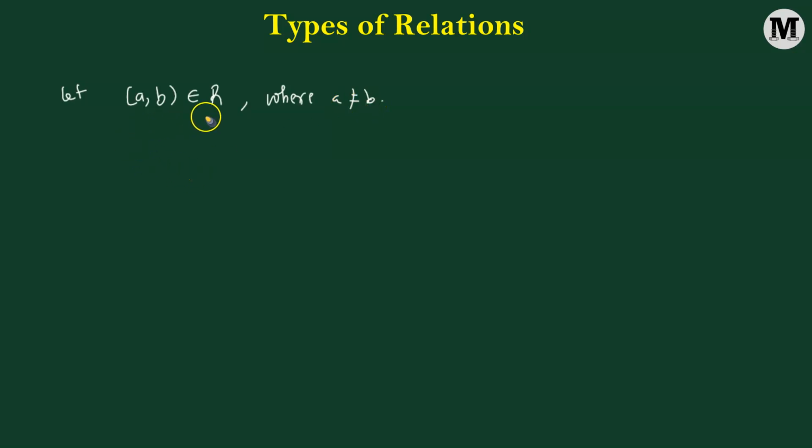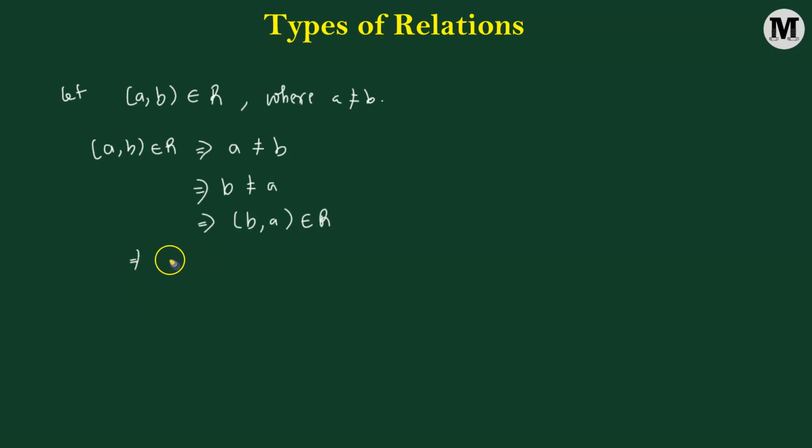Let us now verify whether the relation R is symmetric or not. So what does it mean? A, comma B belonging to R simply implies that we have A not equal to B. That's the condition that we have put. If A is not equal to B, can we not say that B is also not equal to A? It means exactly the same thing. But the moment we write B not equals to A, we are saying that B, comma A, the ordered pair, belongs to the relation R with the condition that B is not equal to A. So this tells us that our relation R is symmetric in nature.